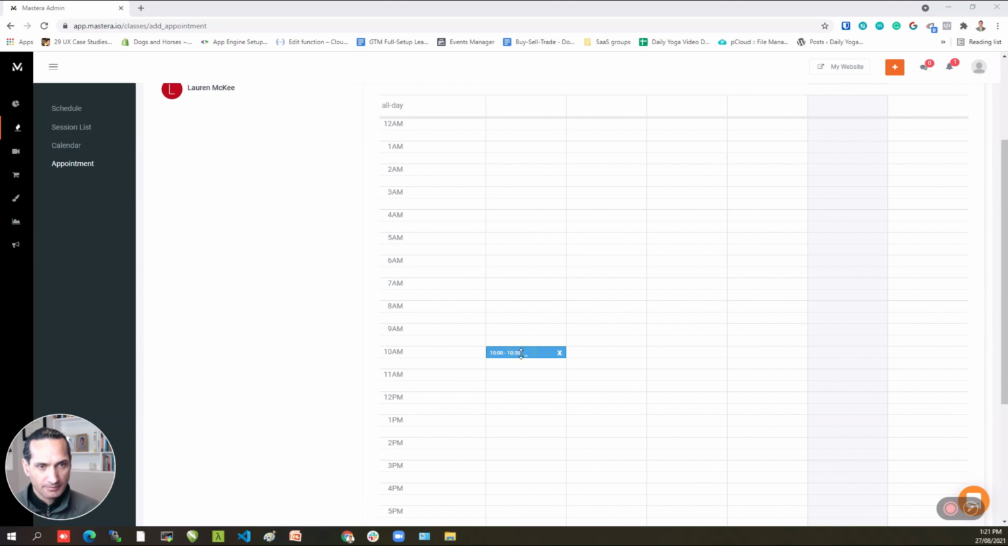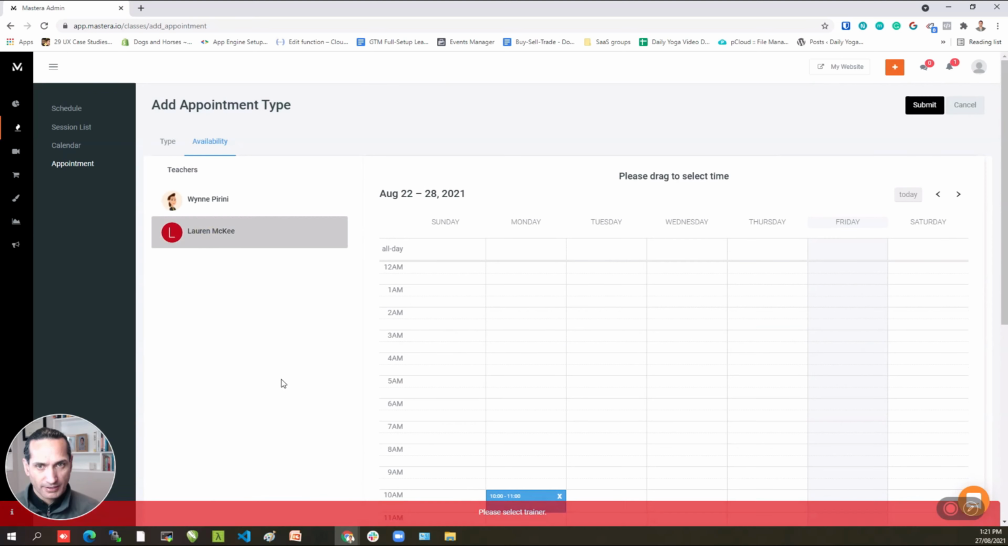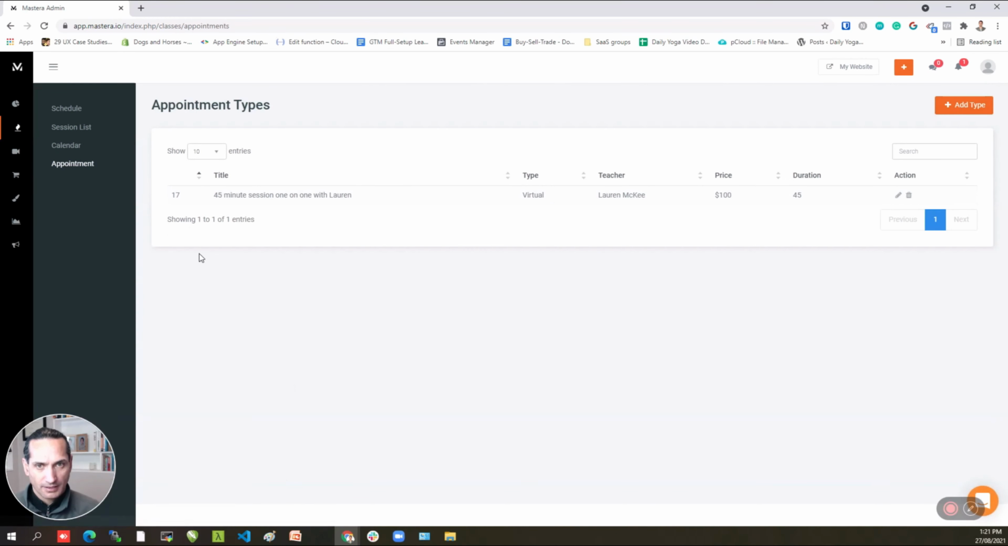Let's make it 10 a.m. and I'm going to make that there. So that's done, and then I'm going to select the trainer, submit, and there we go. So now these are the different appointments, and bearing in mind that these all get paid through Stripe. So Stripe is the payment integration for that.